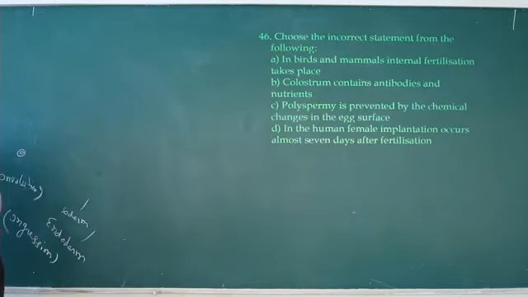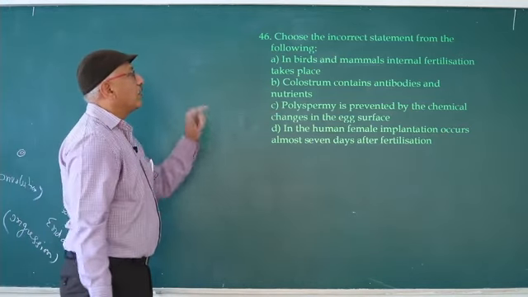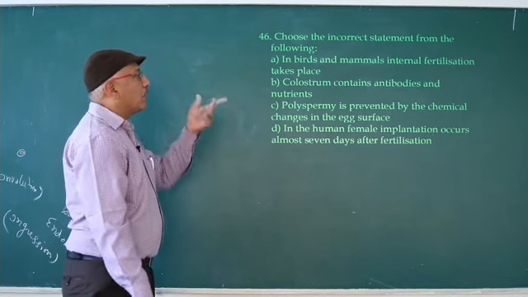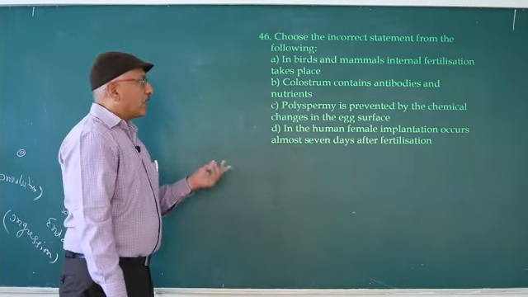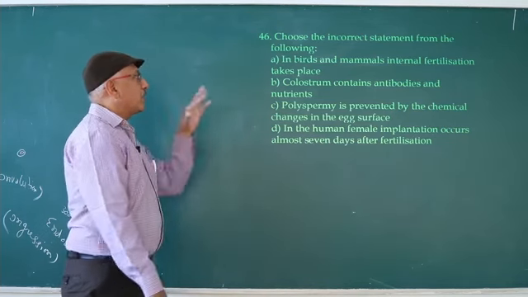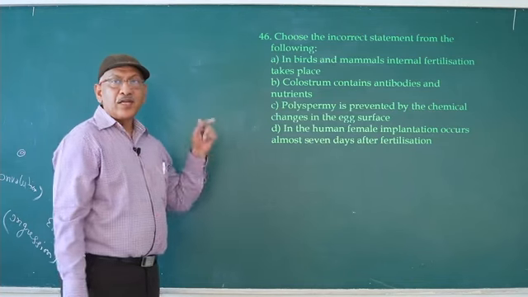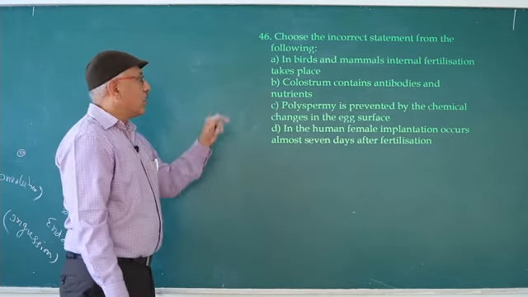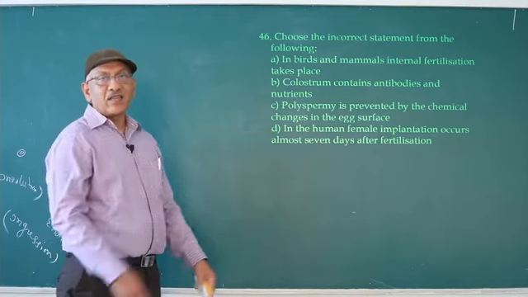So next question: choose the incorrect statement from the following. In birds and mammals, internal fertilization takes place. That is correct. In internal fertilization, development is direct, with no larval stage. Colostrum contains antibodies and nutrients, so that is also correct. Polyspermy is prevented by the chemical changes in the egg surface.